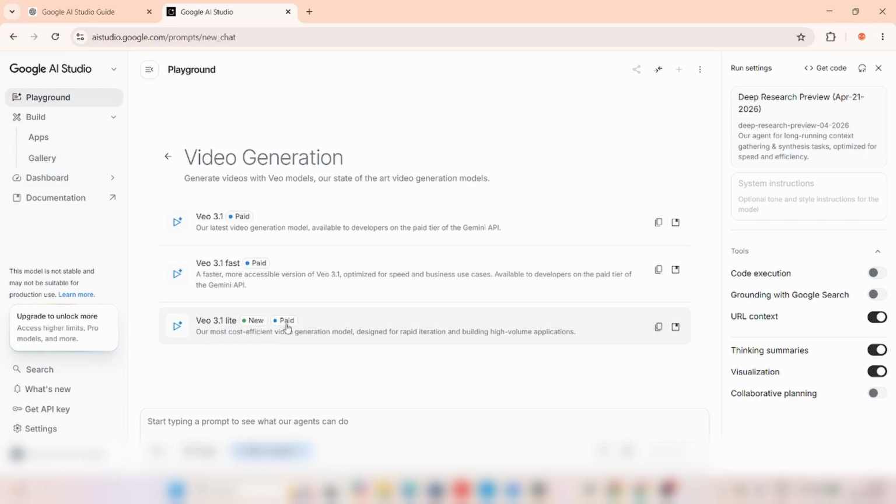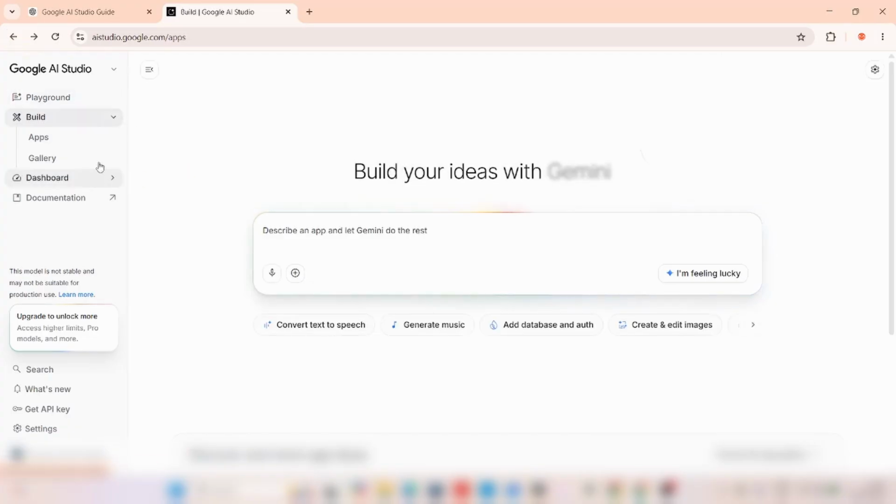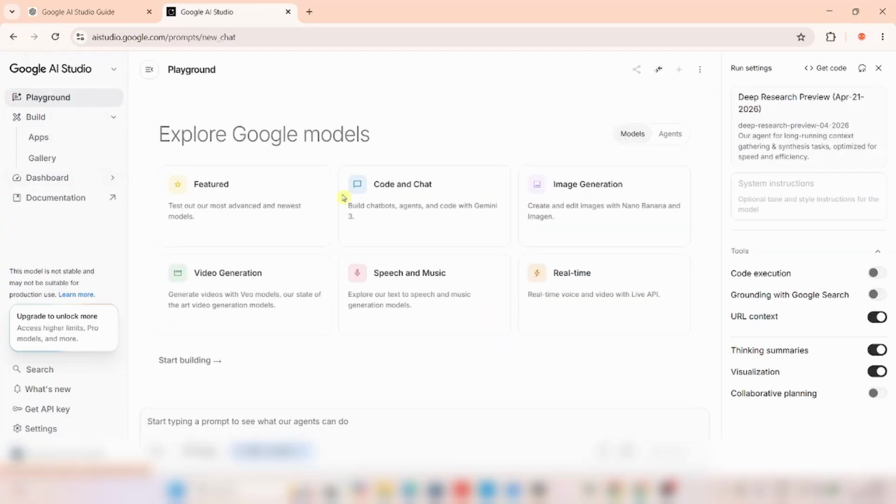So we now know what a model is. We have categories of things that we use AI to do. These are new featured models. For image generation, let's see the models that we have. I'm sure we are getting better now in Google AI Studio, right?